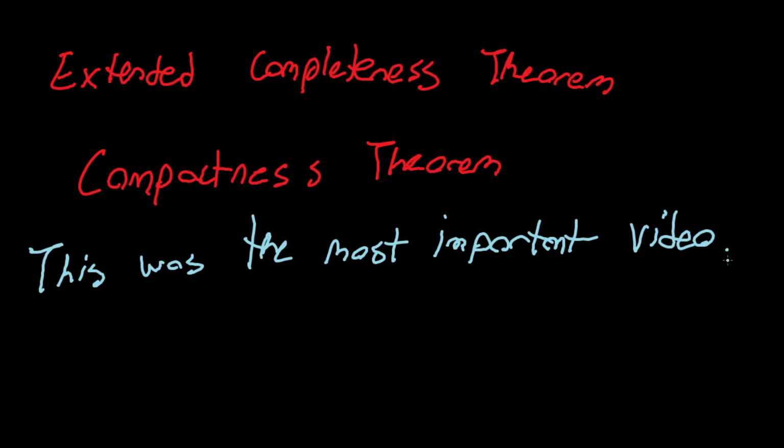And in a sense, the extended completeness theorem is the goal of model theory, right? The hope is that I've developed something that allows me to translate consistent sets into objects that satisfy them. And we've completed that task. We've done it. We've proved it. And I think it's even a constructive proof. So I've shown how to do it. And of course, the compactness theorem is something very important as well, because it allows me to treat infinite inconsistency as finite inconsistency, which lets me actually make sense of inconsistency in the axioms, right?